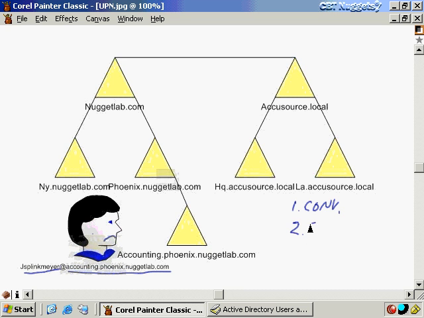The other issue would be security. Now, this is not going to be as big of an issue if you're using Exchange smartly anyway, but what could happen is, as long as the user account is down here, if we're not thinking this through, we might have an Exchange server down here as well, and we would give them an email account of jsplinkmeyer at accounting.phoenix.nuggetlab.com. There are all kinds of ways in Exchange and in DNS to shorten that to just the root of the domain, for example. I could just give this person Jay Splinkmeyer at nuggetlab.com for their email address, or nuggetlab.org, or nuggetlab.net, or anything else that I want it to be. It doesn't have to be this way unless I've falsely convinced myself that it has to be.